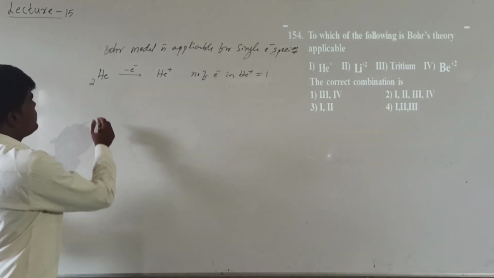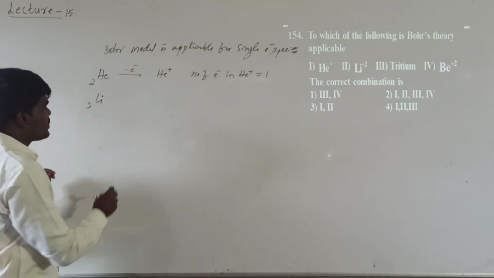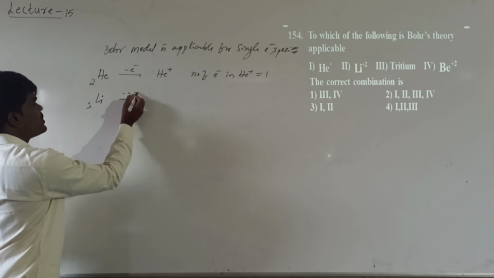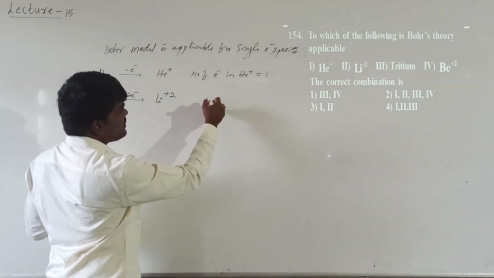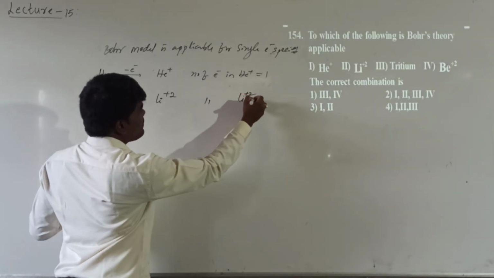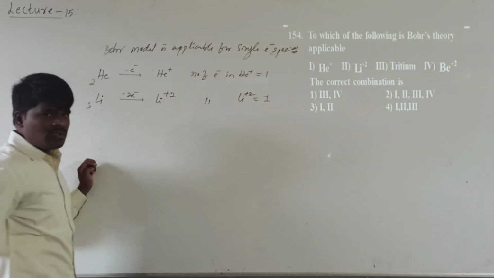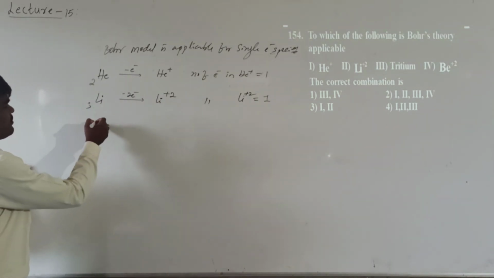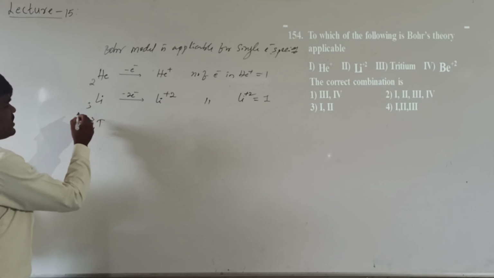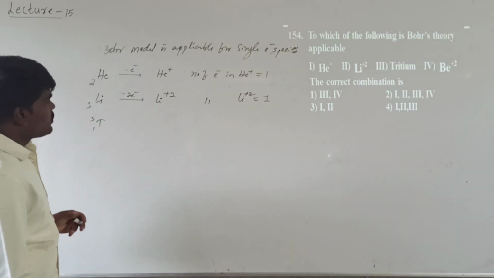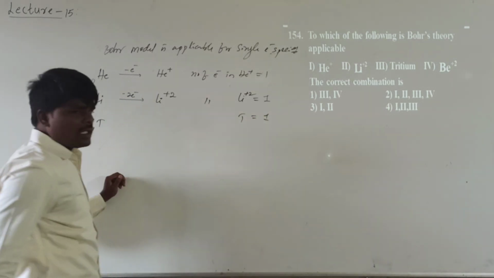And if you come to the lithium plus 2, lithium atomic number is 3. That means it contains originally 3 electrons. When it loses 2 electrons, it will be converted into lithium plus 2. So number of electrons in lithium plus 2 will be what? Originally it is having 3, and how many it has lost? 2. So how many electrons is left? 1 electron. And what about the tritium? Tritium is 1H3, a heavier isotope of hydrogen. So number of electrons in tritium will be what? 1. It is also a 1 electron containing species.